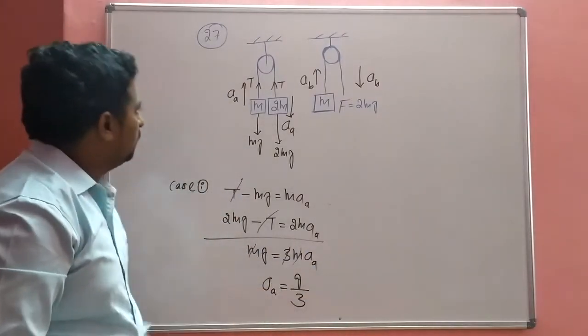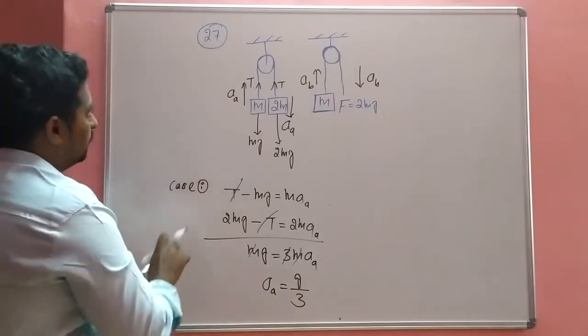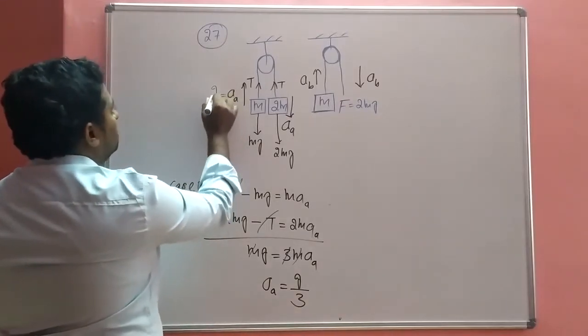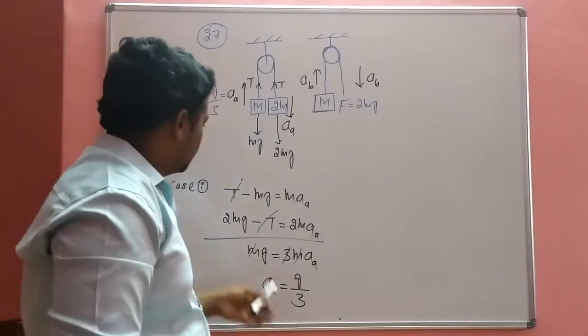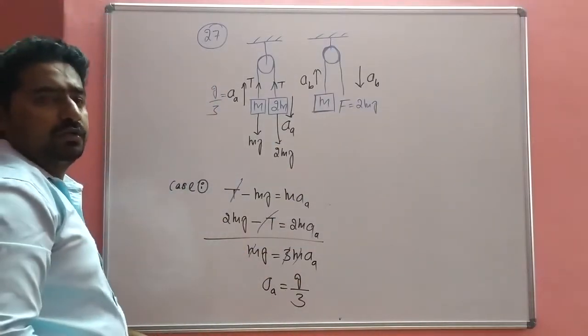So the aA value, that is the acceleration, is g by 3.